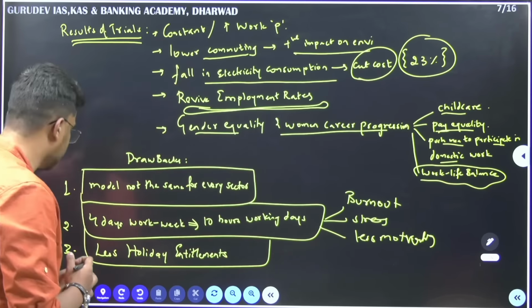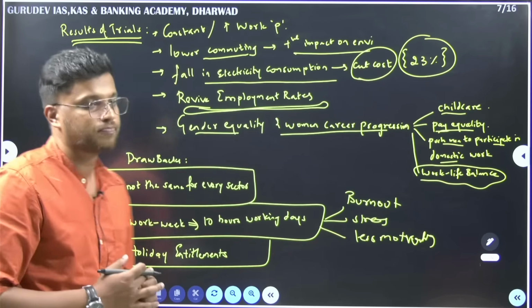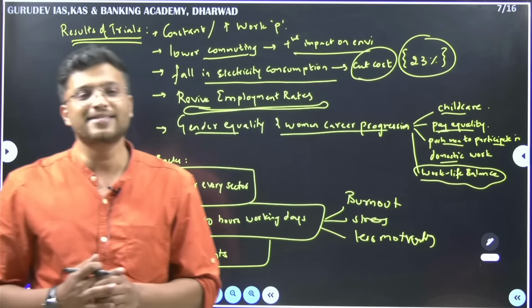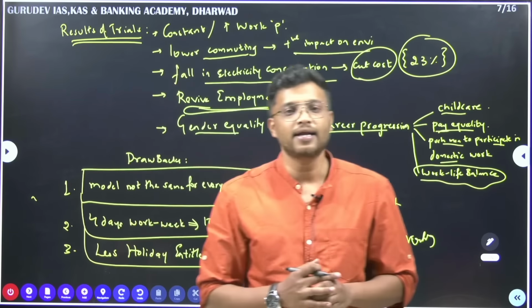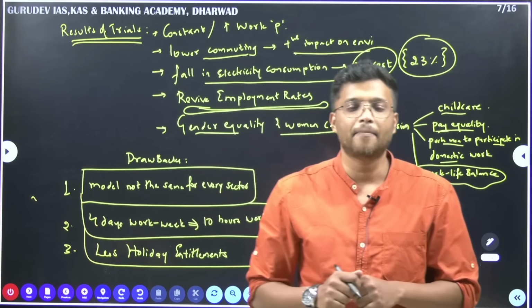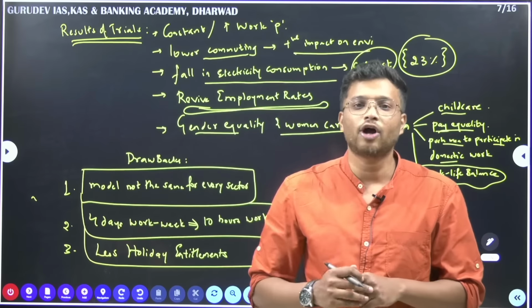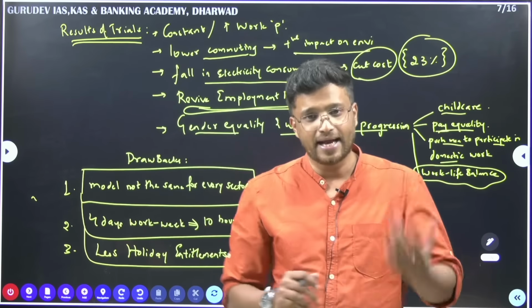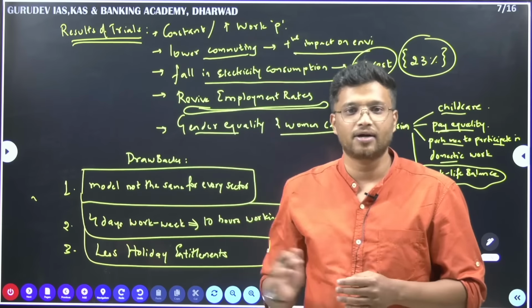Then the third one is less holiday entitlement. We are already getting a 3-day weekend here, so the company may cut down the total holidays that are allocated by that company in a year. So this is a drawback again.